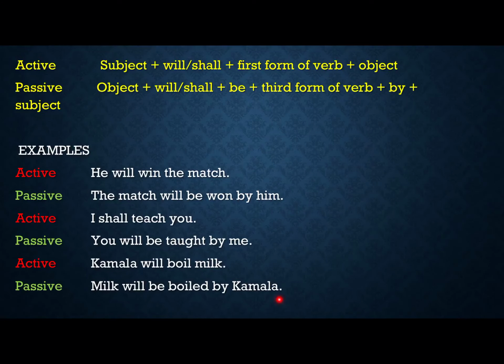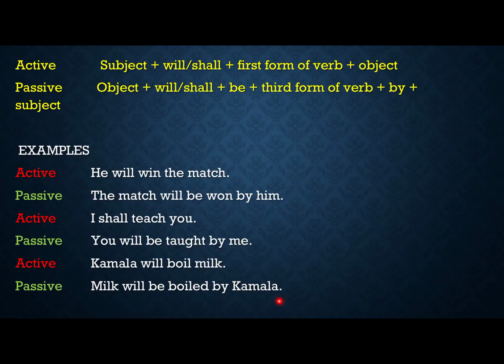So remember, I will give you a gift. Again, it has two objects. I'll give you a gift, you and gift. My mother will gift me a mobile. So here again, my mother will gift me and mobile.